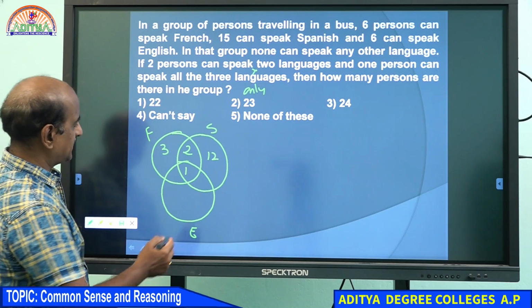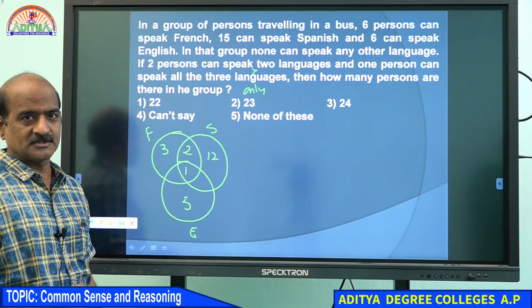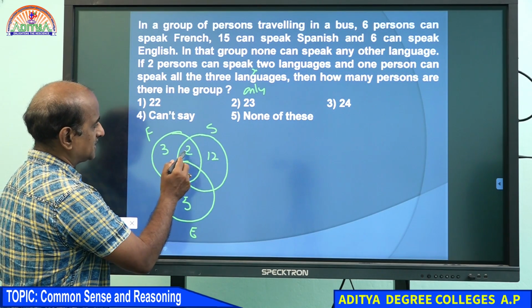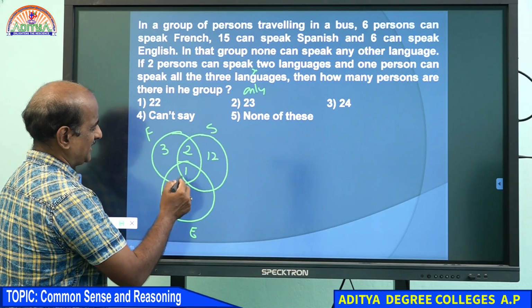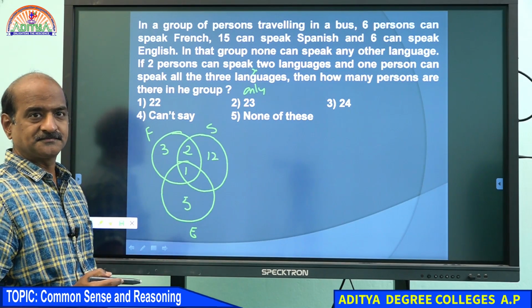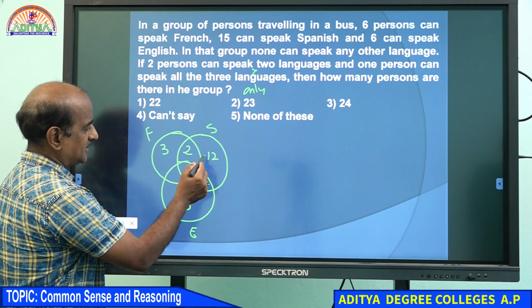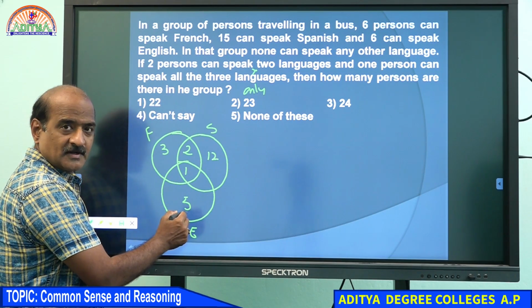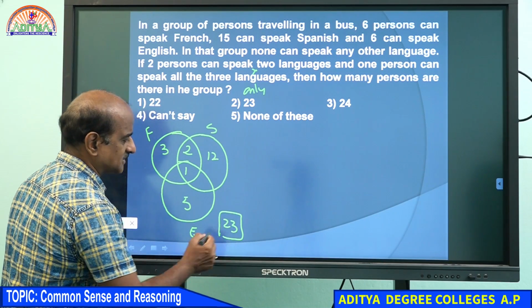And 6 can speak English, so we have to take 5. I hope you understand this. 3 plus 2 plus 12 is 17, plus 1 is 18, 18 plus 5 is 23. Your answer should have been 23, but this is one of the cases.